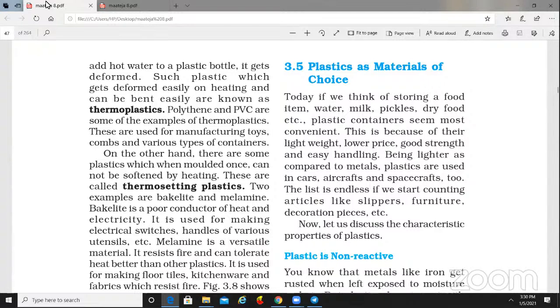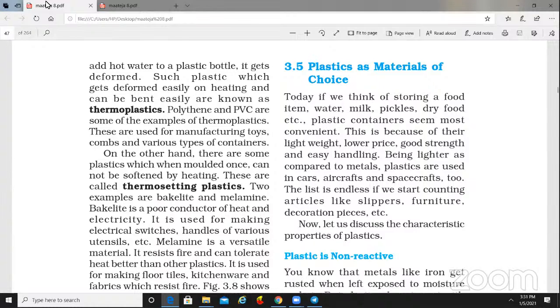Coming to the second one, thermosetting plastic, why is it used? It is a very poor conductor of heat and electricity. That is the property of thermosetting plastic. So it is used in electricity: wires, switches. In your houses you will see plug switches. This thermosetting plastic is used to make wires, switches, boards, etc.